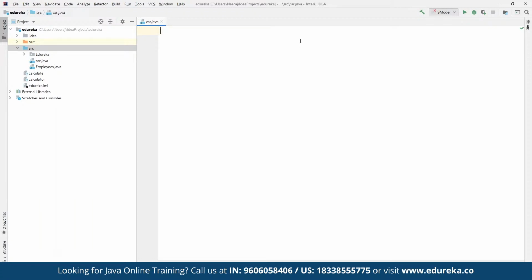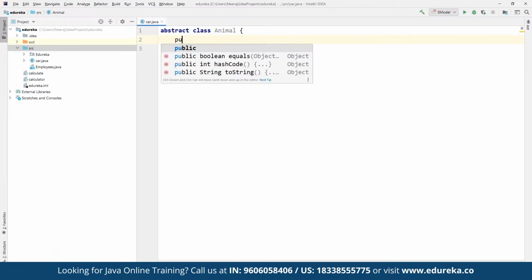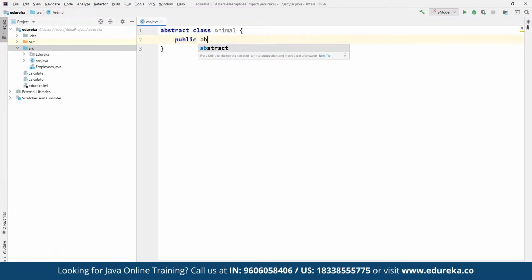To work on abstraction, we can define an abstract class, suppose, as Animal. Now in here we can define an abstract method as well. It can be any physical features of any animal that we are going to refer. For example, here we are going to define a public abstract void animal sound.